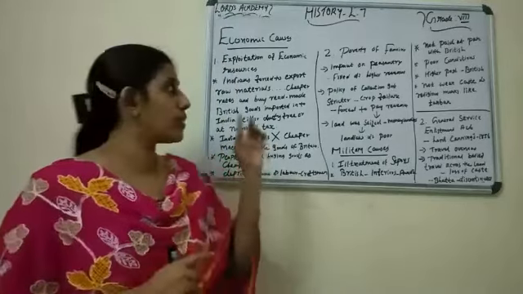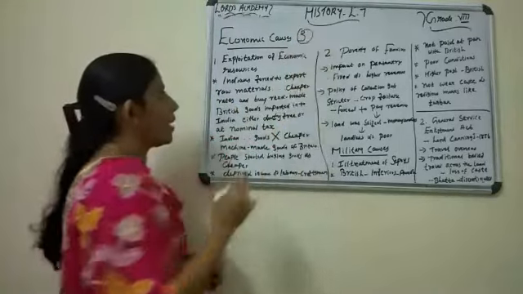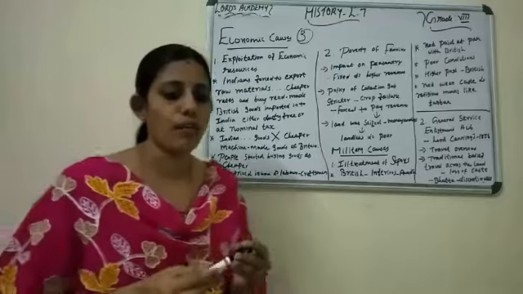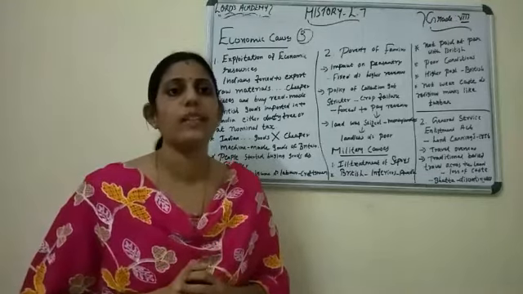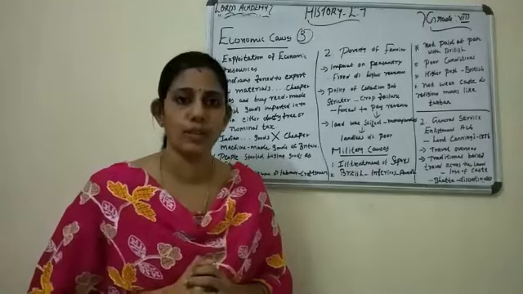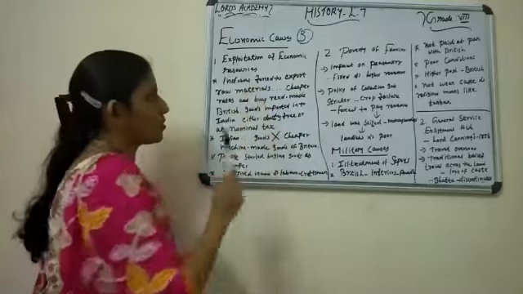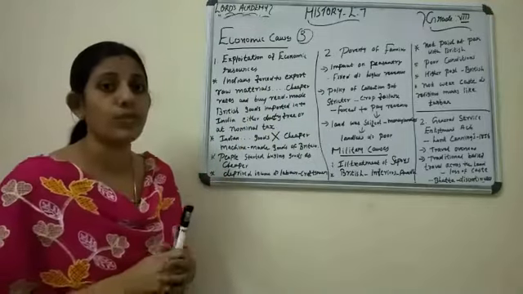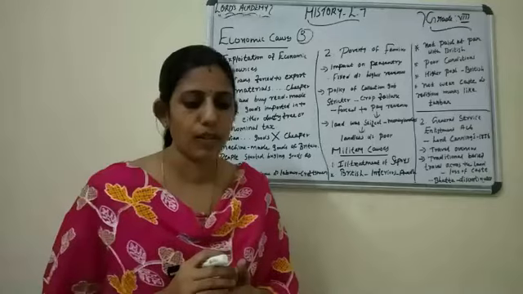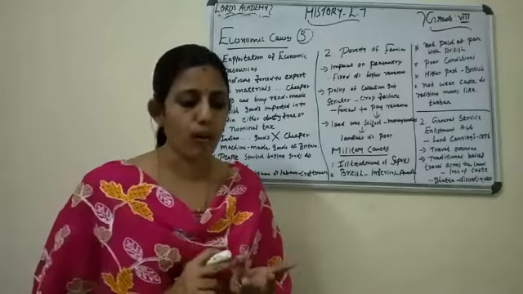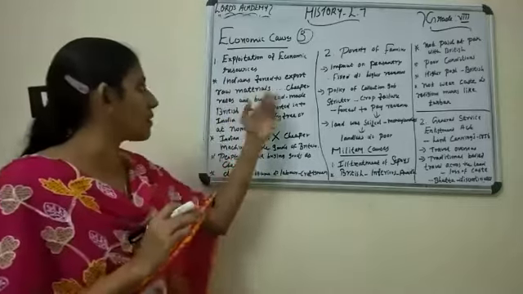The third point is about the economic causes. Exploitation of economic resources. Who exploited our resources? The British exploited our economic resources. Indians were forced to export raw materials like cotton, silk, food grains, etc. at a cheaper rate.